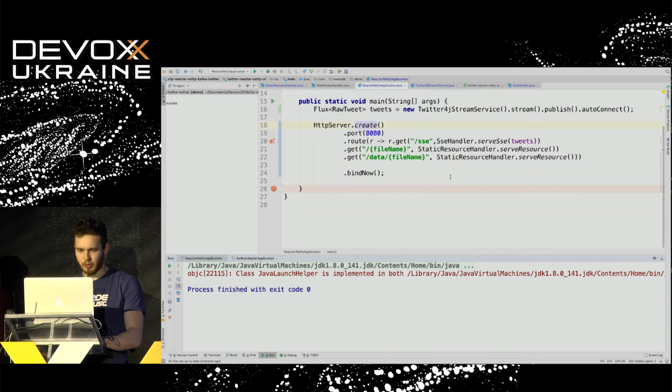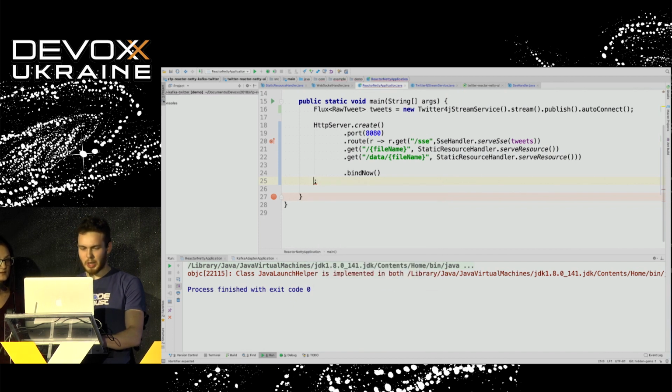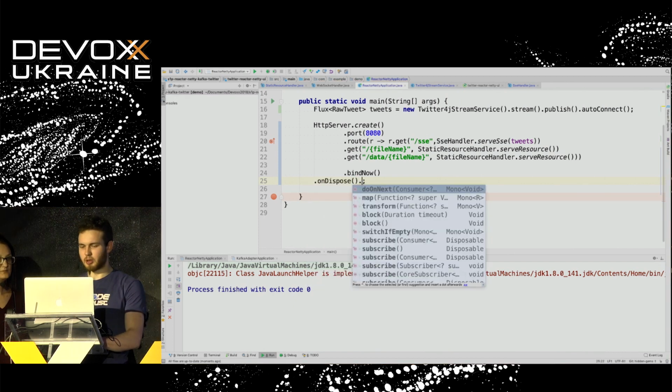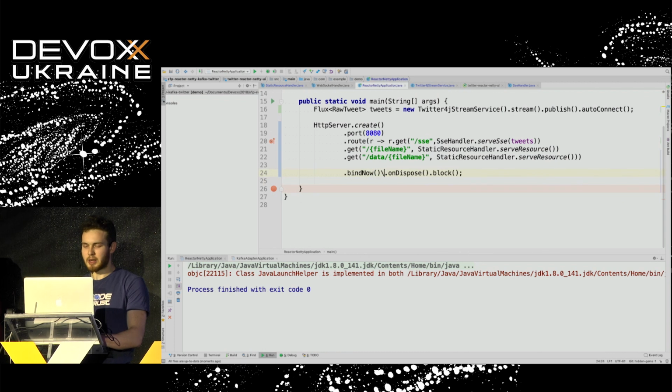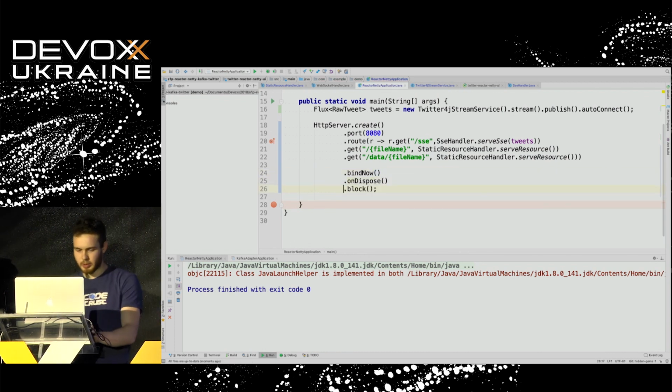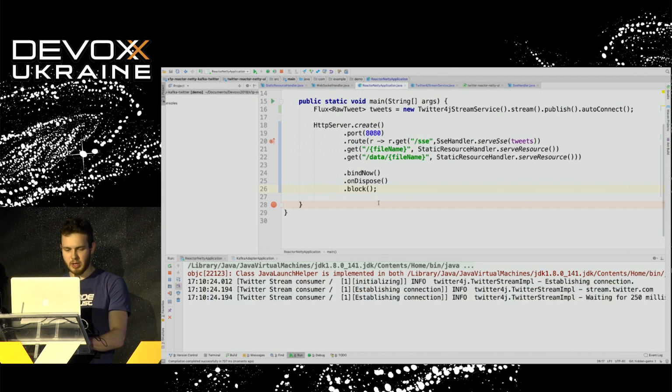No, it doesn't work. Okay, I guess we missed one important part, which is we have to just start and block our application. Since everything, I guess, is reactive, we need to be reactive as well, and we need to keep our main thread, right? Yes. All right, so let's restart our application again and believe in the best.